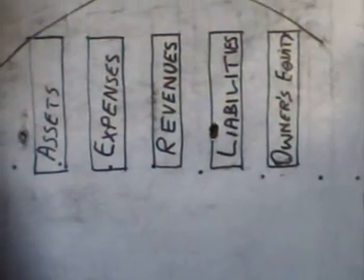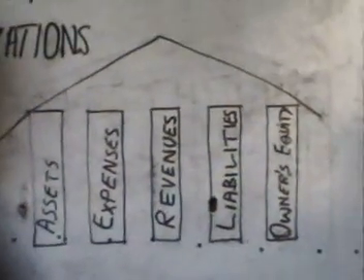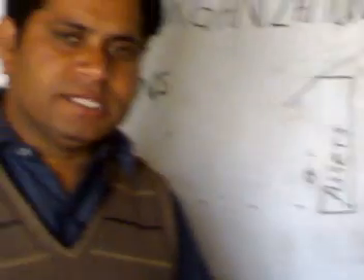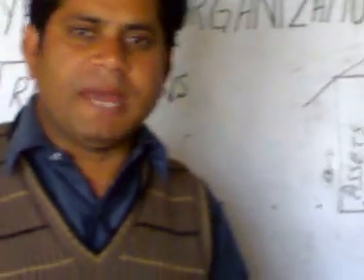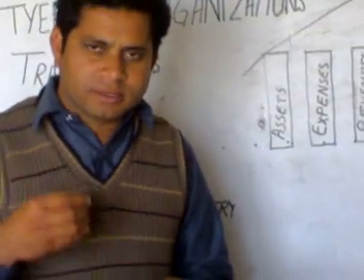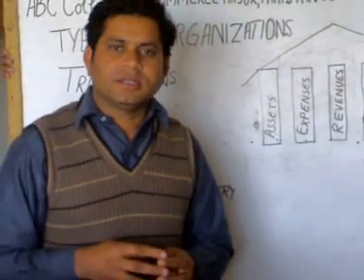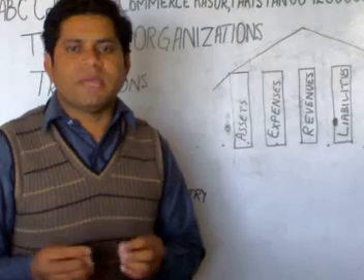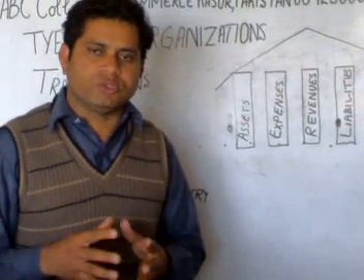Then the second one is future benefit. We can use it, we can sell it, so we can get benefit from it in the future.